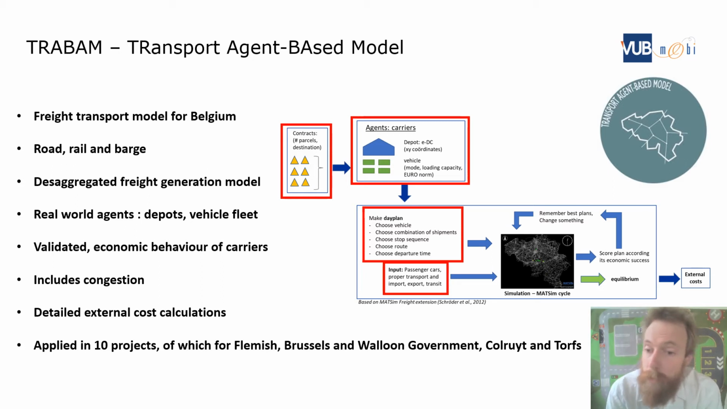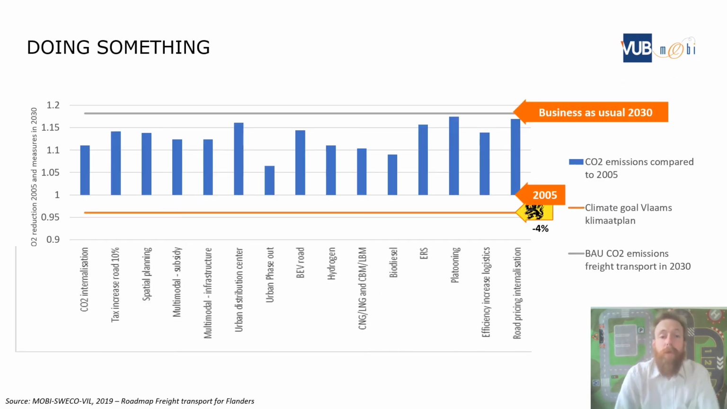To do so, we use congestion. So we put passenger cars as background on the network to have a real congestion. Trabant has been validated throughout different projects, for the Flemish government, Brussels and Walloon government, but also for companies like Tuars and Colruyt. And Trabant allows to have really in-depth external cost calculation for air pollution, climate change, accidents, congestion, and so on.